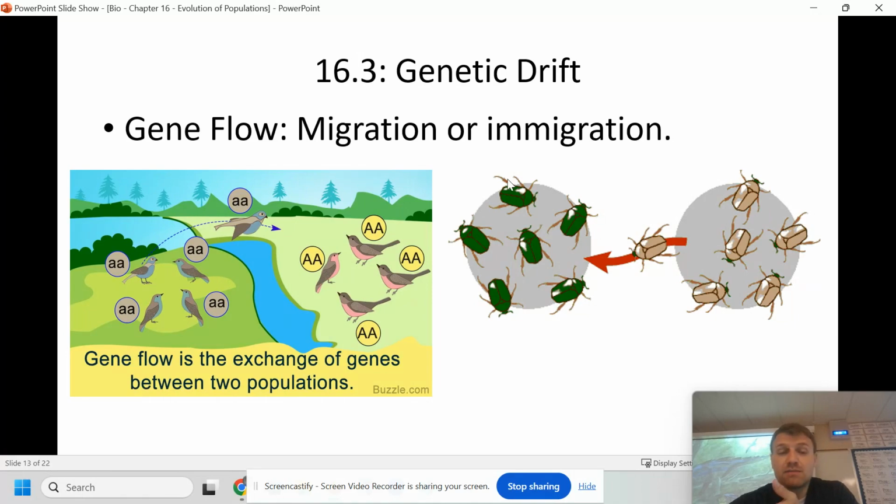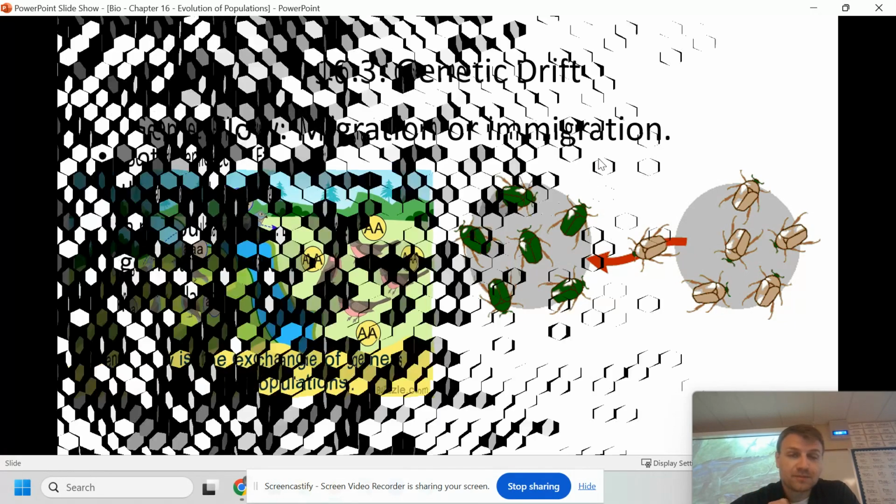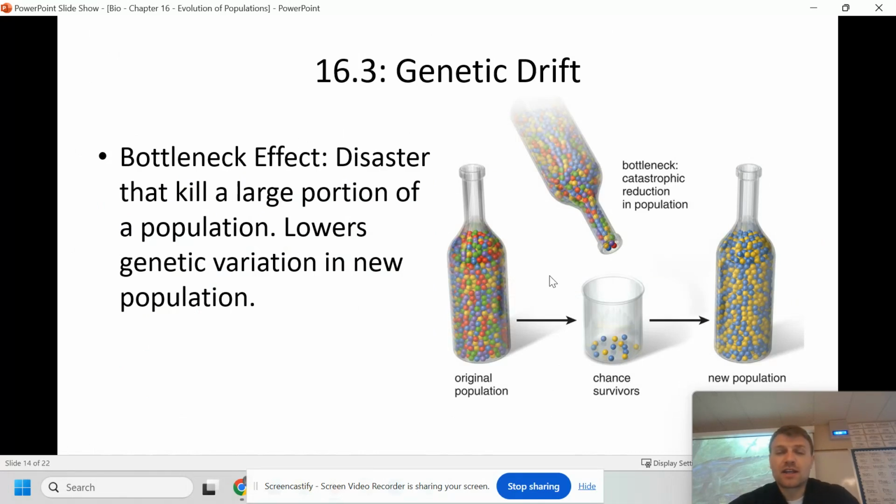Sometimes there is some reason, but when we look at immigration, this is just gene flow. The bottleneck effect is when there's a disaster that usually kills a large portion of a population, and this lowers the genetic diversity in that population. You can see here what happens is this bottle with these little circles in it. Imagine those circles as being organisms. If they're dumped into this bin, you can see by chance you're getting less variation in the next population.